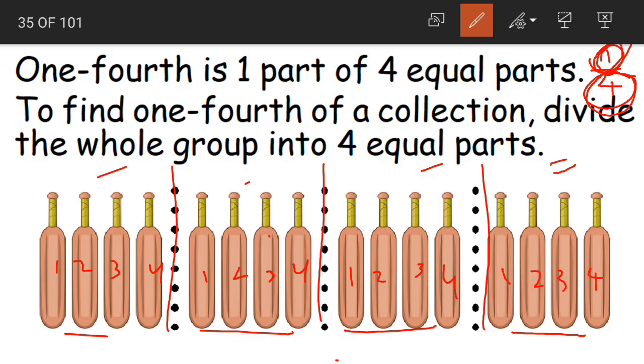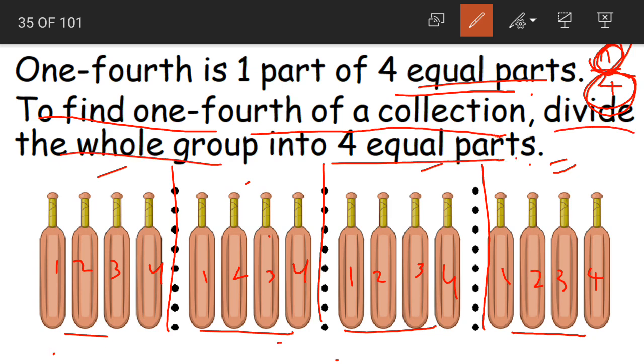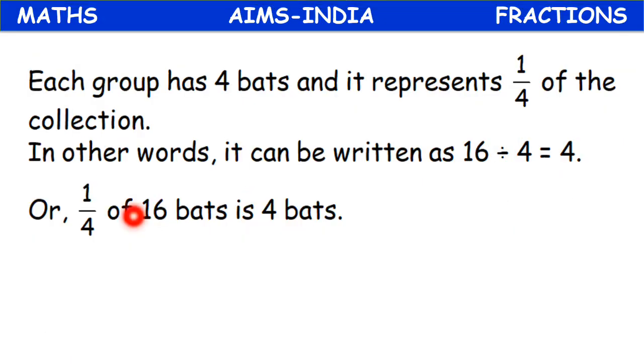Yes, as we have divided the total number of bats into 4 equal parts. To find out 1/4 of a collection, divide the whole group into 4 equal parts. That is what we have done. And each group has 4 bats, and it represents 1/4 of the collection.